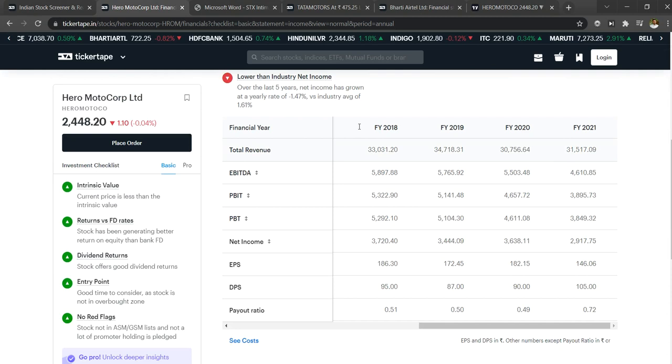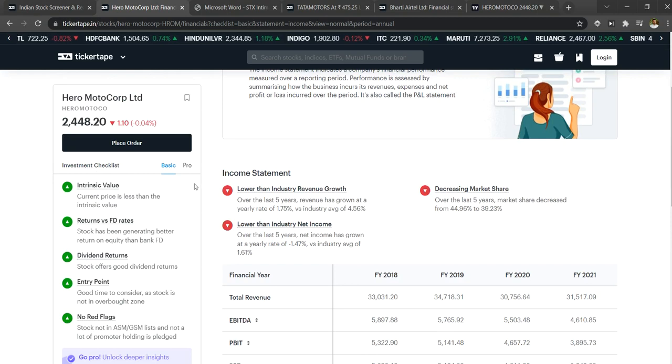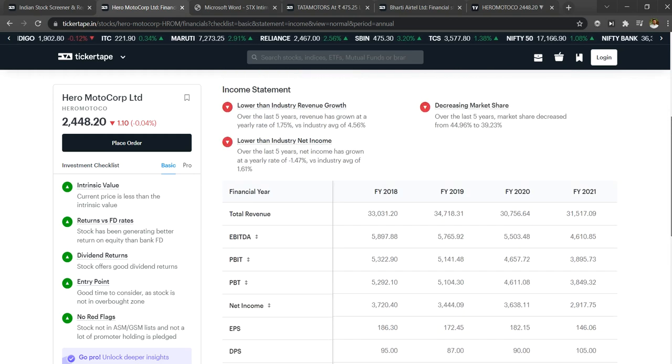people used to compare these financial components and decide whether to take this or not. See this, the industry's growth is less and everything is decreasing. But what I could think is, if the EV comes in, and due to COVID the sales have not been much good, so that could be the reason.